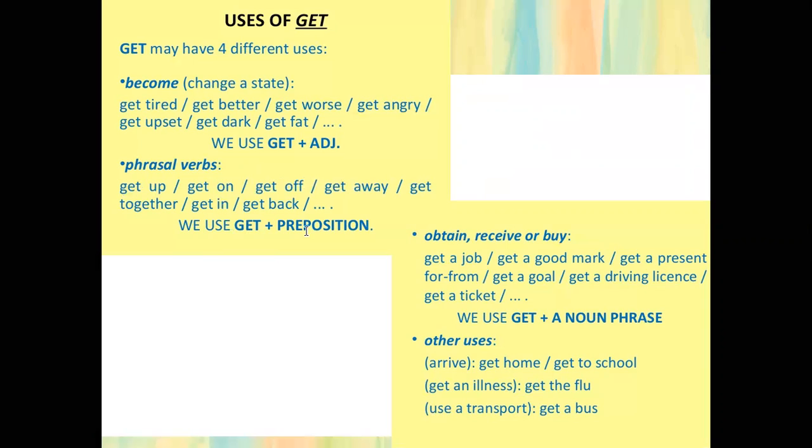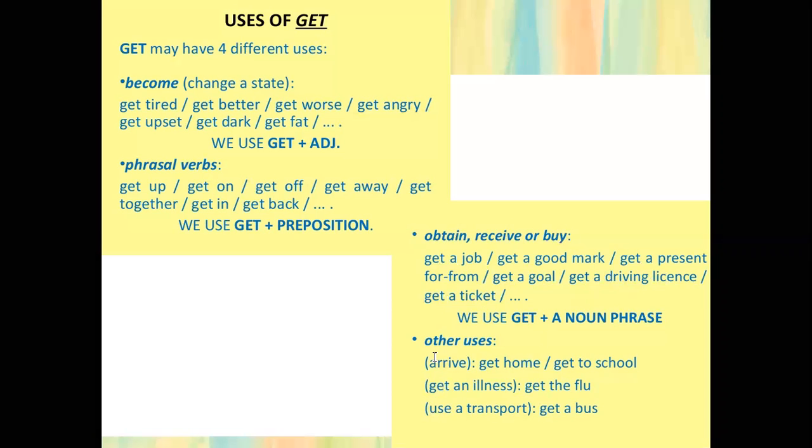Another use that we have with get is to obtain. For example, obtain a job or get a job. Obtain a good mark, a good result in a test, or get a good mark. Obtain a present, receive a present, get a present. And get a goal or obtain a goal. Get a driving license or receive a driving license, get a ticket or obtain a ticket, buy a ticket. So anytime, get can substitute obtain, receive, and buy. So it's very flexible for this.